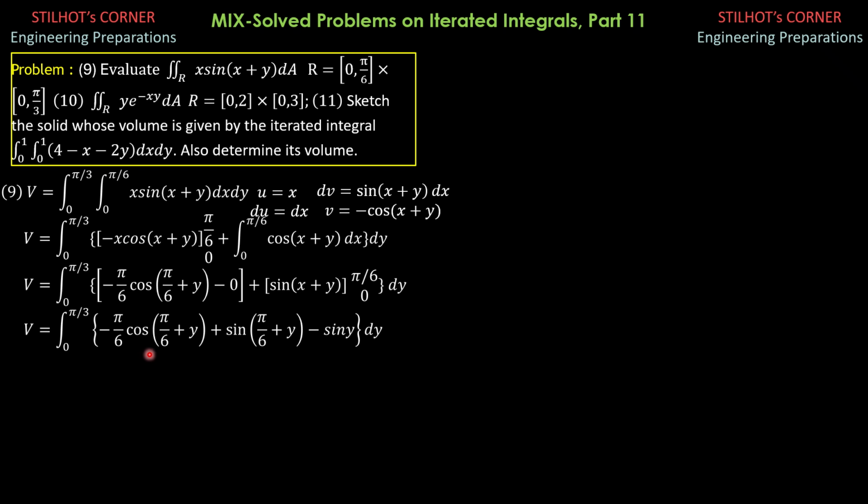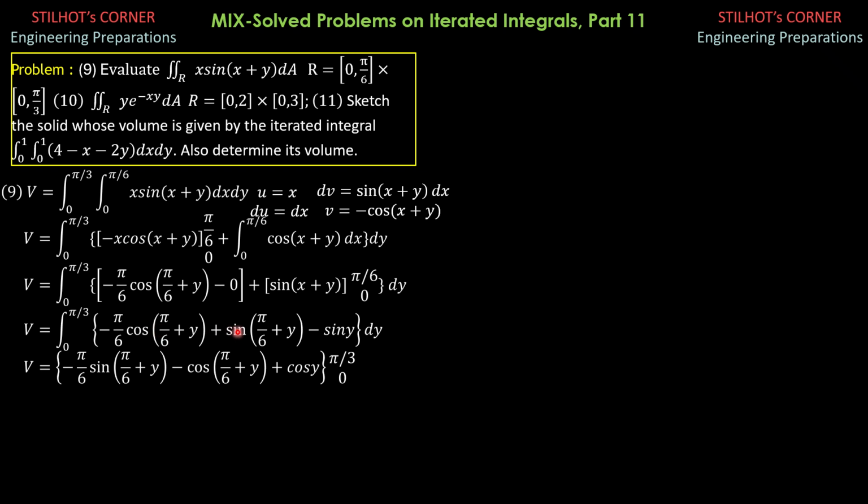So the integral of cosine of pi over 6 plus y dy is sine of pi over 6 plus y. So negative pi over 6 sine of pi over 6 plus y, then minus the integral of sine y dy, which is minus negative cosine y, so plus cosine y, from 0 to pi over 3.